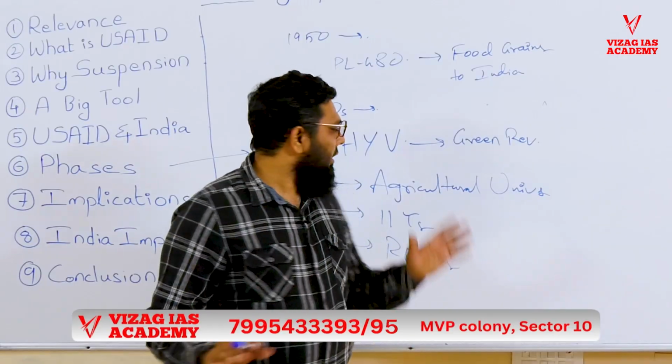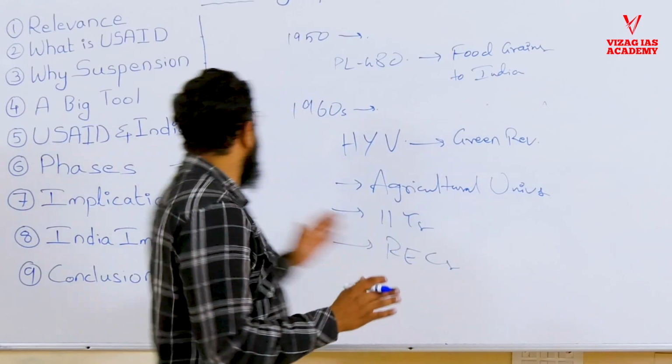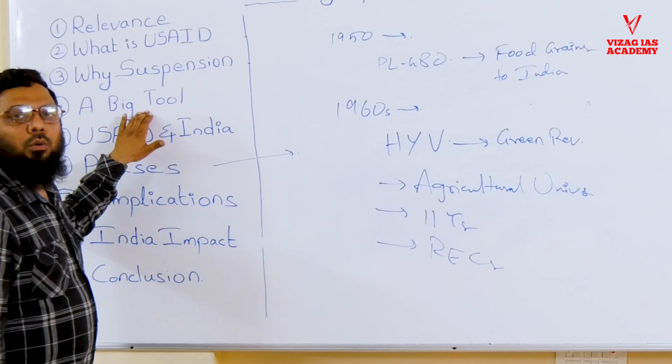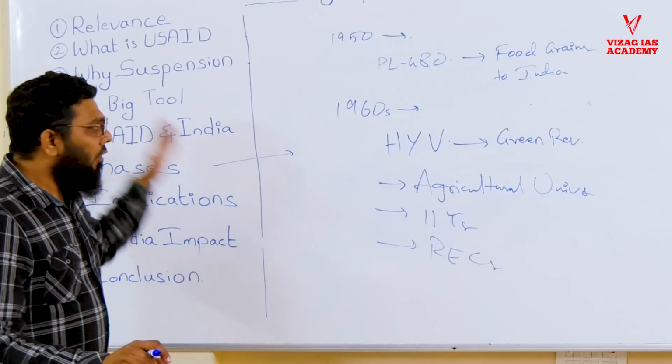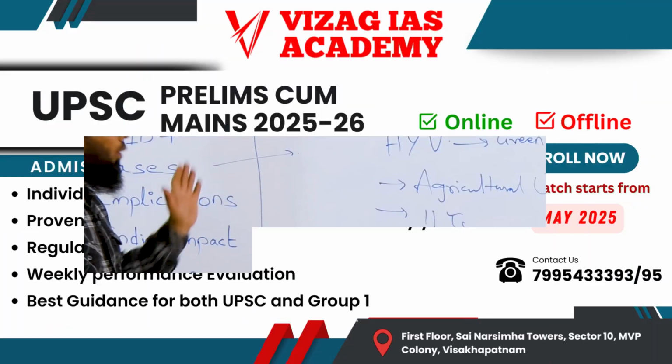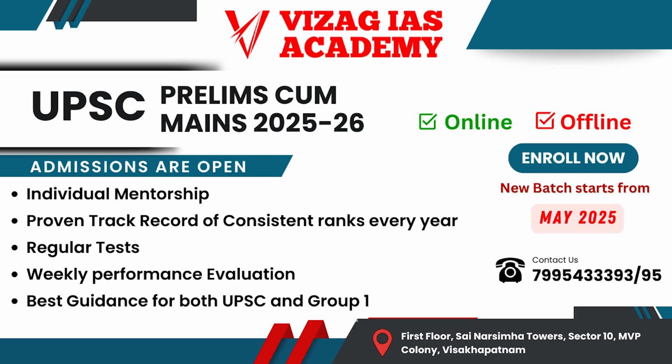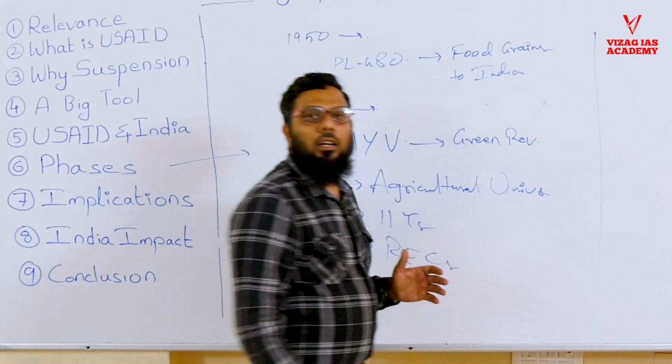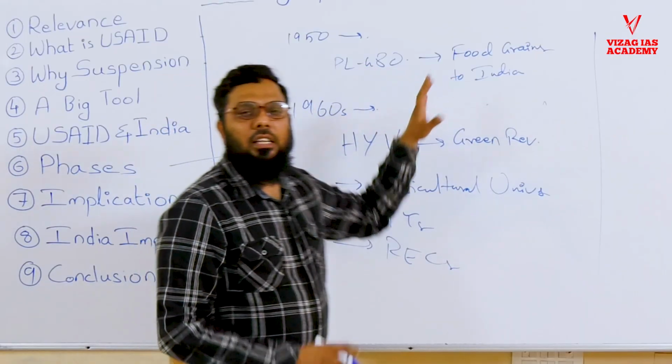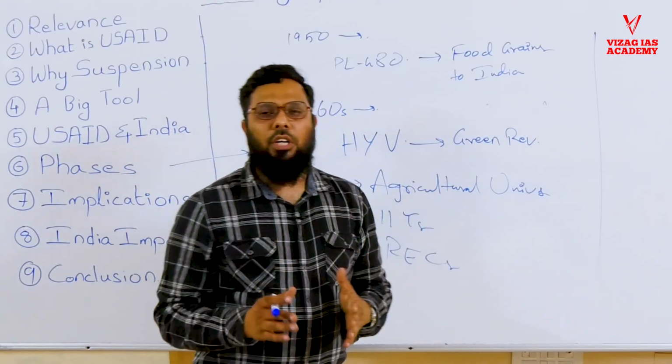But at the same time, we have to consider that it was used as a big tool of foreign policy. What was the foreign policy? Why was the US giving aid to India? If we see the geopolitics of that period, during the 1950s, India was a very new nation.